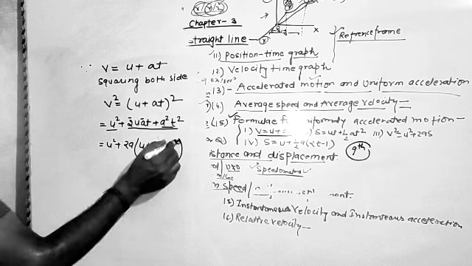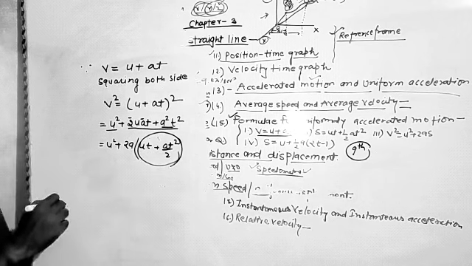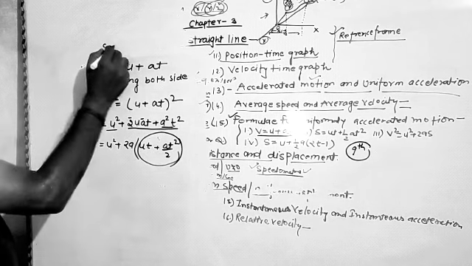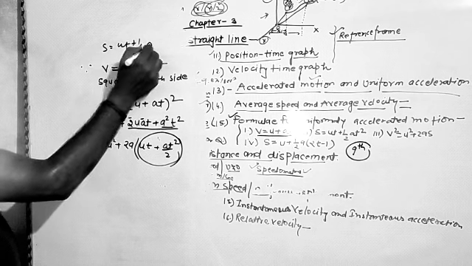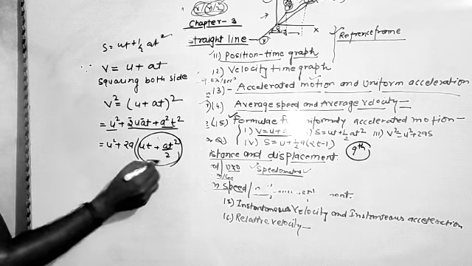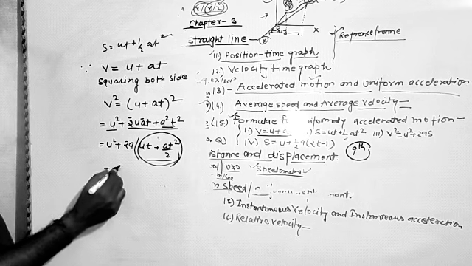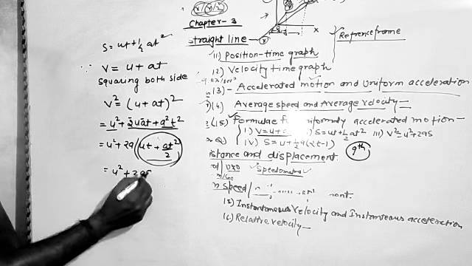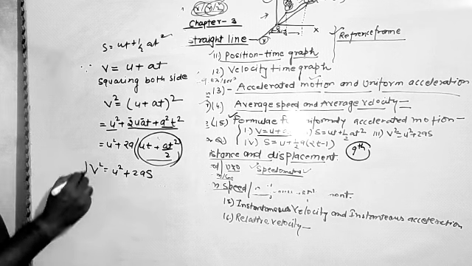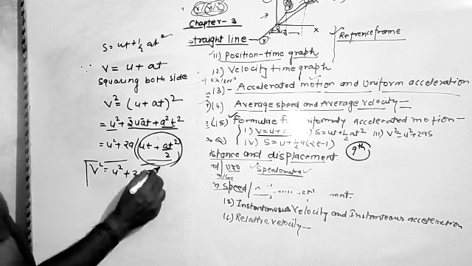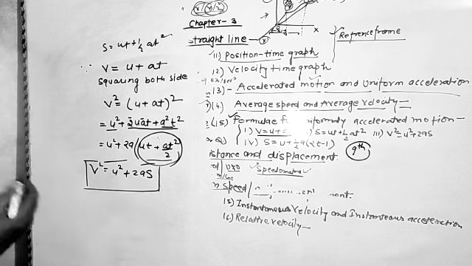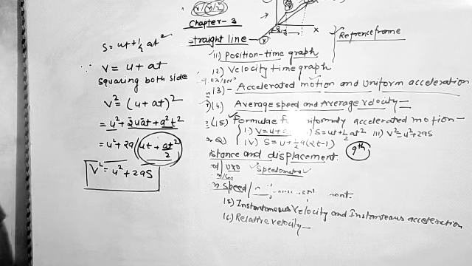Now what is this actually? This is the value of s. s is equal to ut plus half at square. Now place the value of s, we have 2as. So this is the common way. In 9th class we have discussed this way, and in the same way we can prove it by the graphical method also.